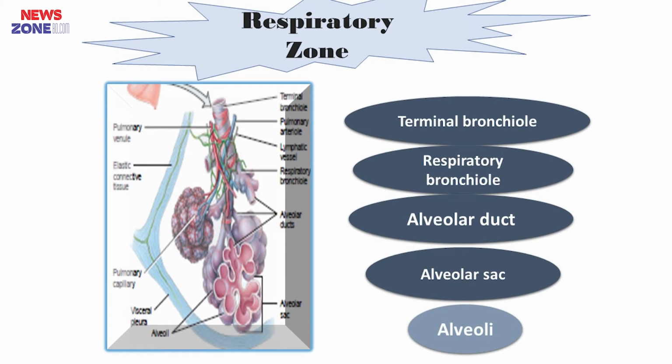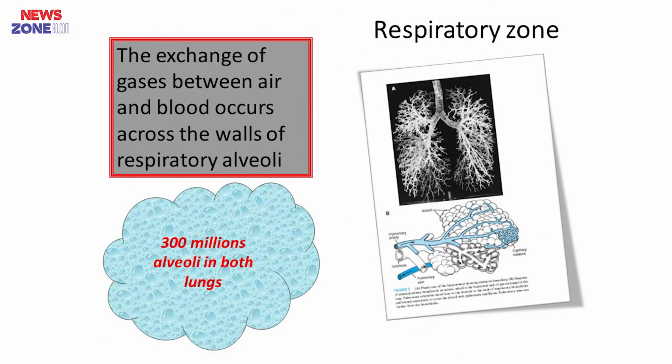And the respiratory zone includes terminal bronchiole, respiratory bronchiole, alveolar duct, alveolar sacs and alveoli. Now the respiratory zone is usually related to exchange of gases between air and blood. It occurs across the wall of the respiratory alveoli. You know there are about 300 million alveoli in both lungs.